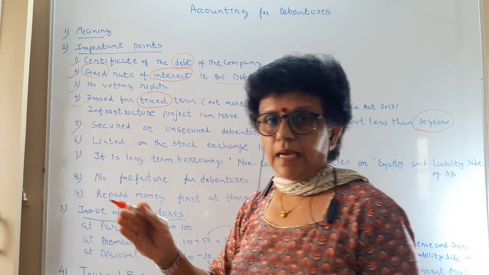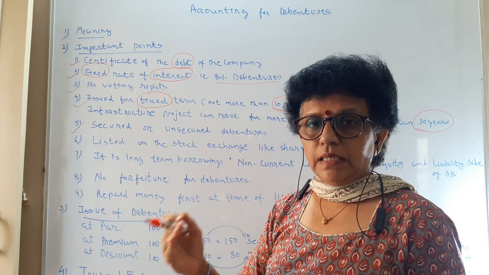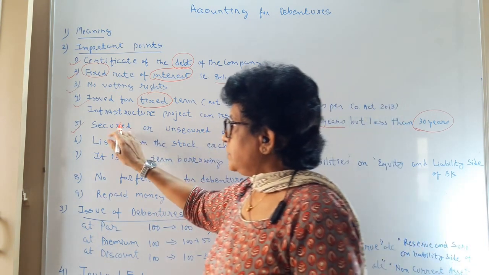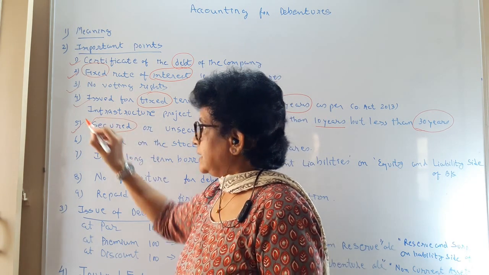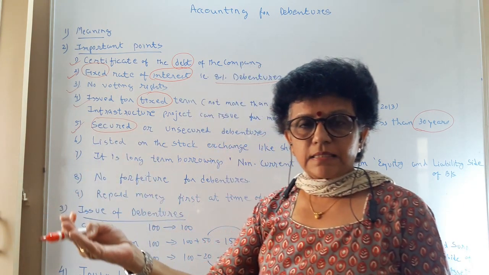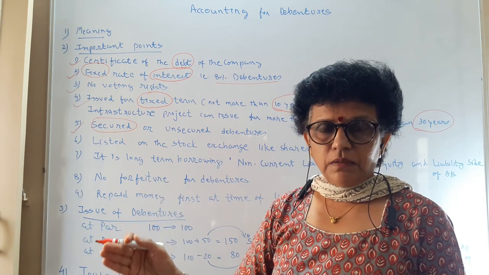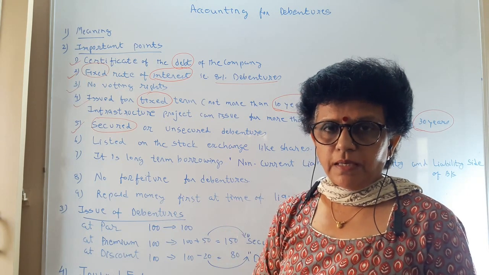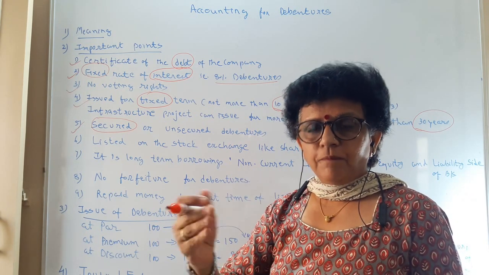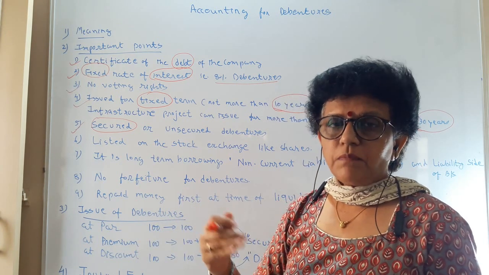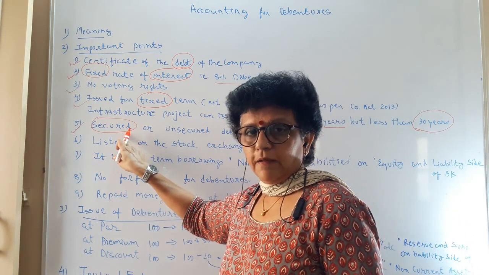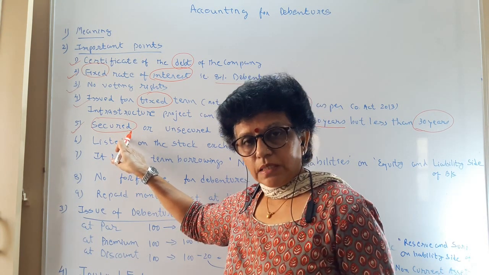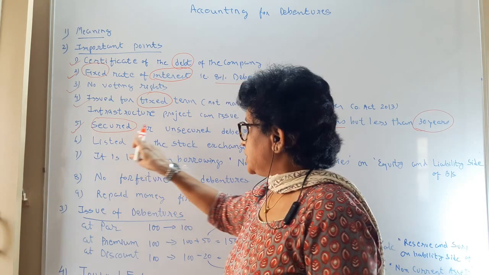Debentures are of various types. One of the very important and known types is secured and unsecured debenture. Secured means you give a charge over an asset. You mortgage your asset in the name of the debenture. So at the time of repayment, if the company finds it difficult to repay, the asset can be sold and the proceeds of sale can be utilized to repay the money. So it is considered a very secure and safe investment from the investor's point of view.